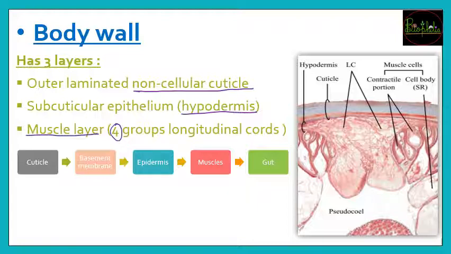So if you go layer by layer down in the body wall, first comes the cuticle, then the basement membrane, then the epidermis, muscles, and you will find the final alimentary canal, that is the type of tube within a tube. So the outer layer of the wall will be the cuticle, and the innermost cavity will be nothing but your gut. So that makes the understanding about body wall.